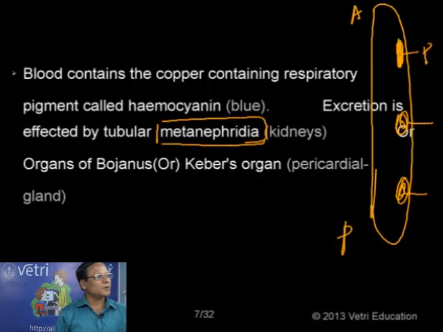And in the case of reptiles, birds and mammals including human beings, we have metanephros. Because the kidneys are developed at the posterior end of the body, you can analyze easily. Mesonephros in the case of fishes and amphibians, and the metanephros in the case of reptiles, birds and mammals including human beings.